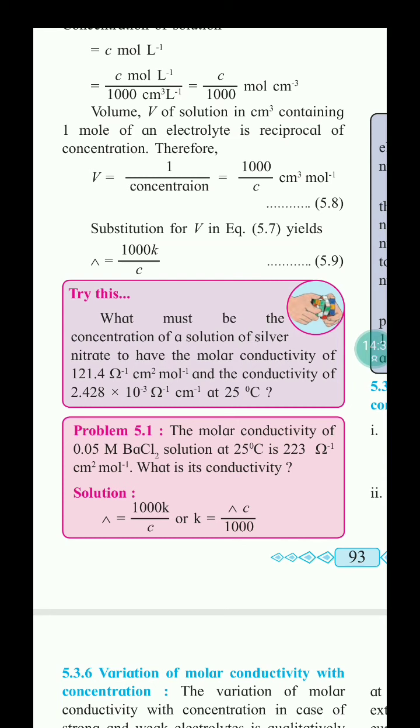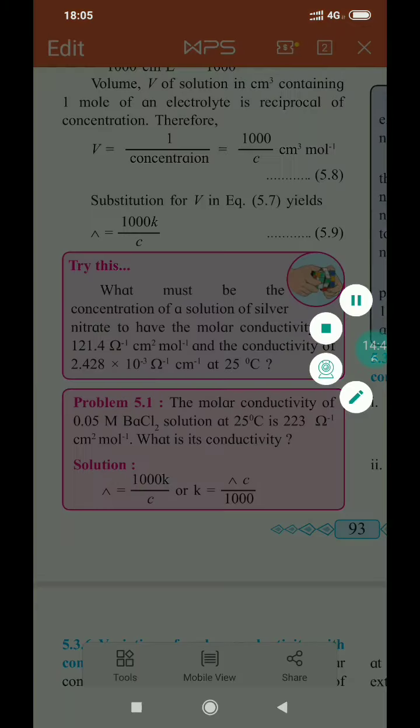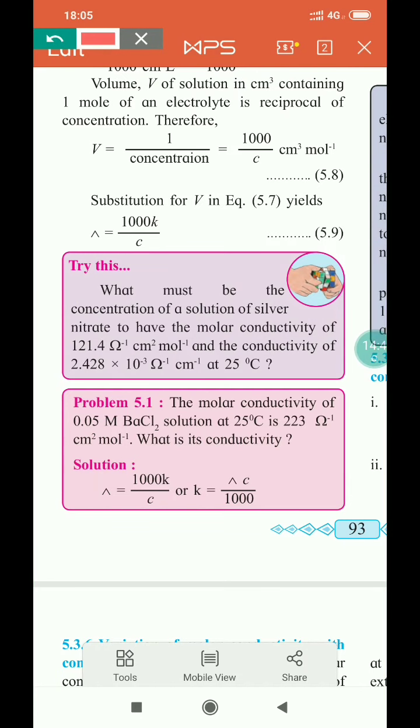Here lambda is equal to 1000 K upon C. In this problem we have to calculate the conductivity K, and given are C equal to 0.05 molar and lambda equal to 223 ohm inverse centimeter square mole inverse.